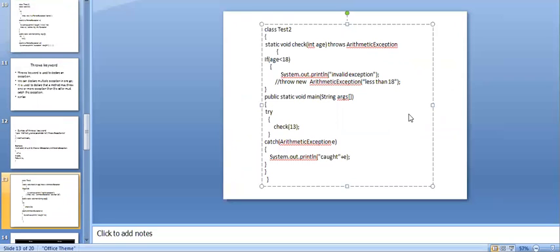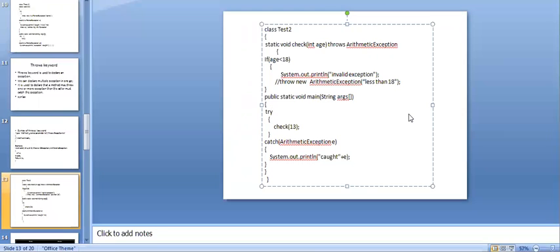See here. The class name is Test2. In that I have one method, its name is check. If I use this method, it may throw one exception, that is ArithmeticException. That's why I use the throws keyword. Static void check throws ArithmeticException. Okay.